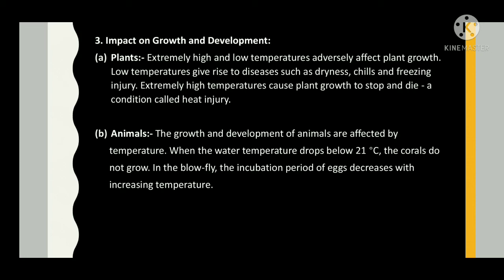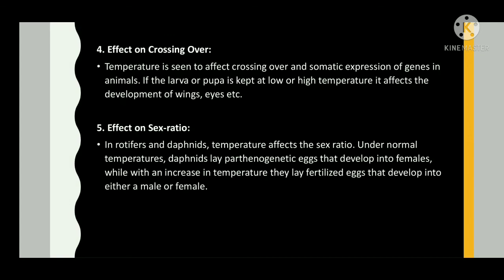Animals: the growth and development of animals are affected by temperature. When the water temperature drops below 21 degrees Celsius, the corals do not grow. In the blowfly, the incubation period of eggs decreases with increasing temperature. Effect on crossing over: temperature is seen to affect crossing over and somatic expression of genes in animals. If the larva and pupa are kept at low or high temperature, it affects the development of wings, eyes, etc.